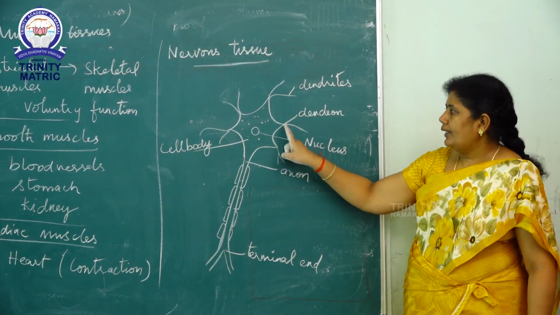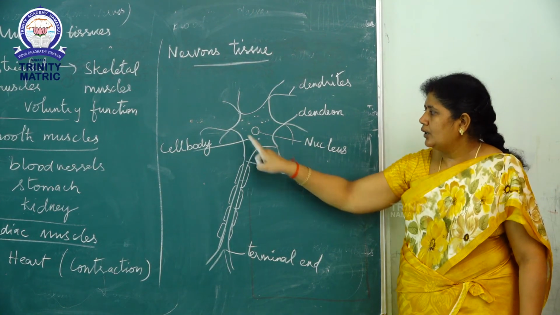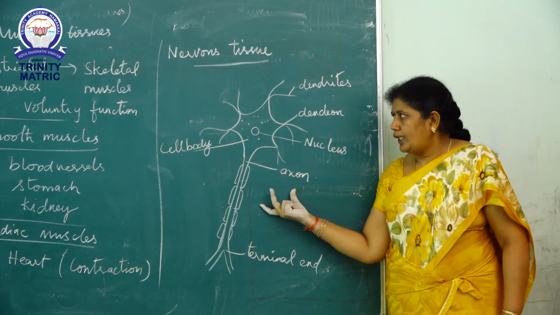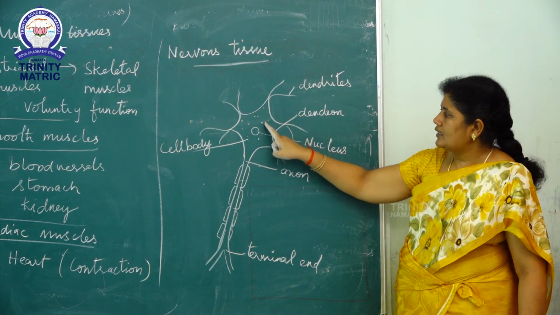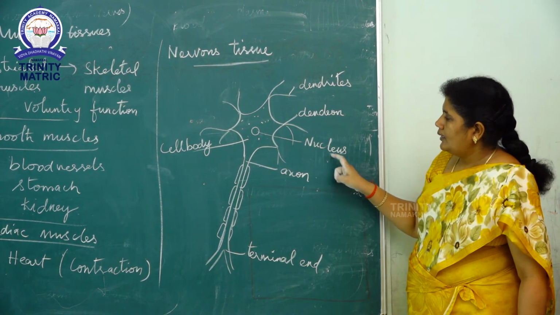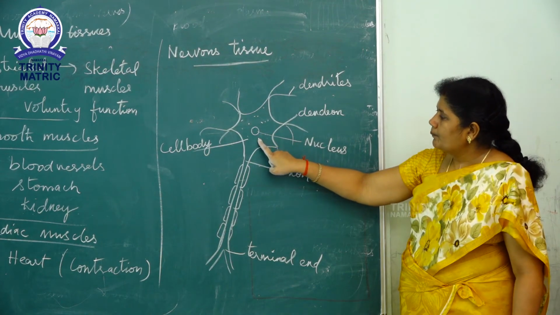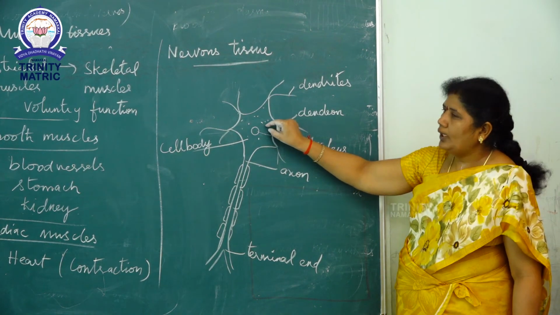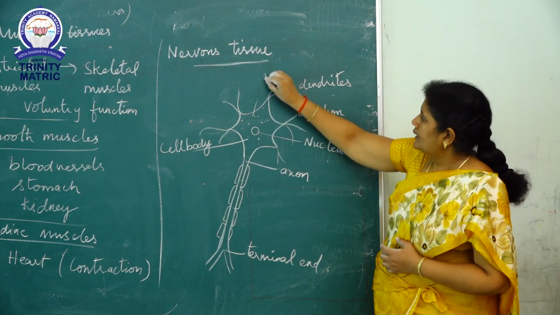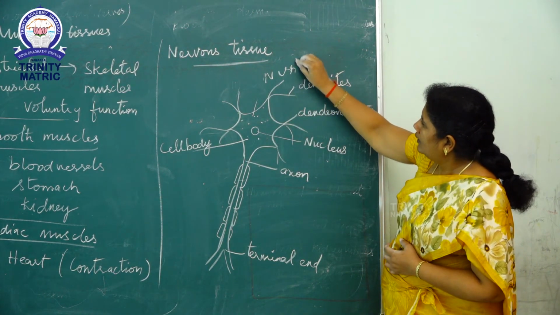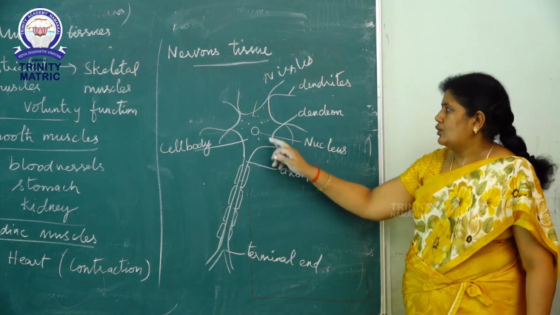So, there are many poles on the neuron. The multipolar neuron has a nucleus present in the cytoplasmic layer. The cytoplasmic cavity consists of small granules. These granules are called Nissl's granules.